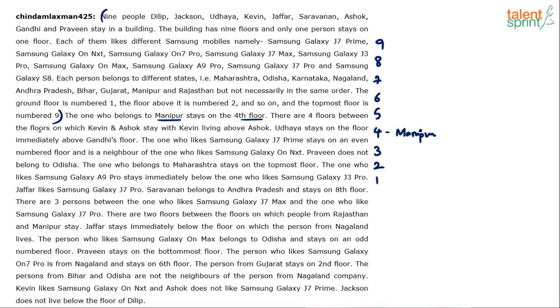There are 4 floors between the floors on which Kevin and Ashok stay, with Kevin living above Ashok. Now this cannot be used immediately, but I can make a pictorial representation. Between Kevin and Ashok there are 4 floors and Kevin is living above Ashok. Usually we have this confusion: is Kevin above Ashok or Ashok above Kevin? But he has specified very clearly that Kevin is above Ashok. So Kevin, in between we have got 4 floors and then we have Ashok.